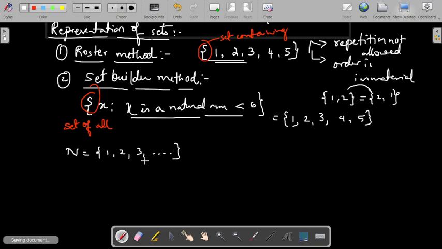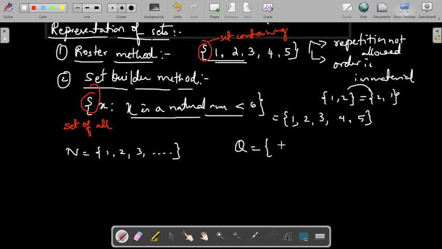Okay, there is a pattern. The next number will be 4, next will be 5. There is a pattern due to which we can represent it in the roster form. Similarly, the set of all integers can also be represented in roster form, whereas the set of all rational numbers can't be represented in roster form.